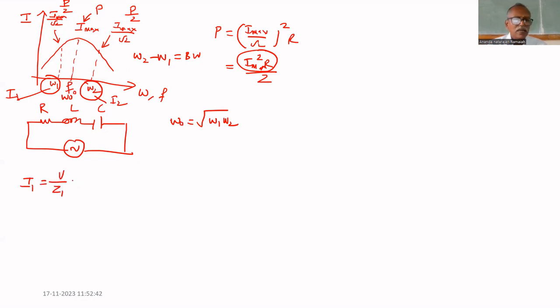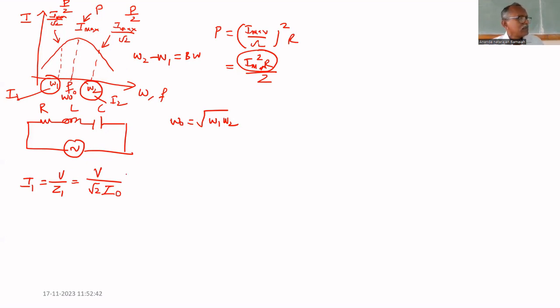Here, I1 equals V divided by root 2 times Z naught. Can I say that? Because at Z naught, V by Z naught is I max, and I max divided by root 2 is I1.